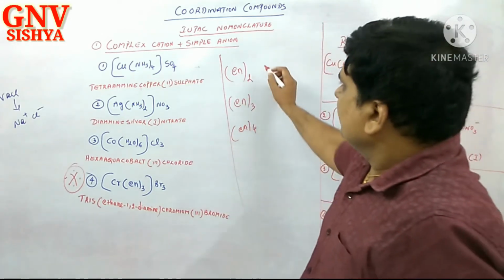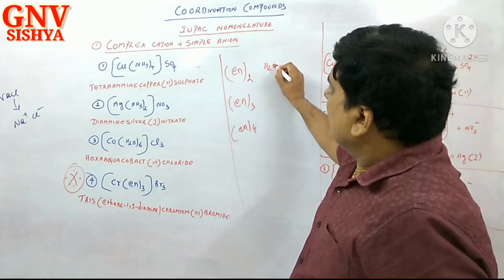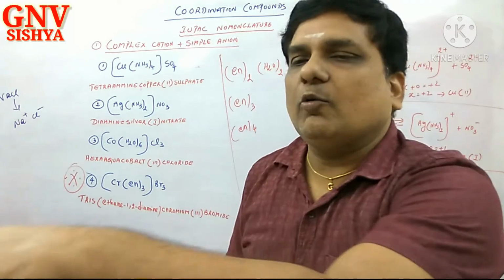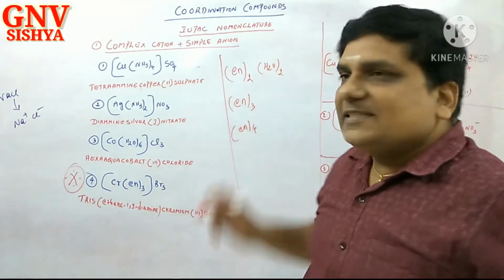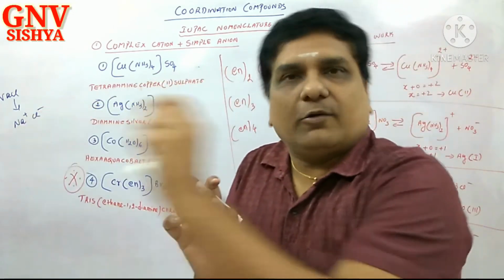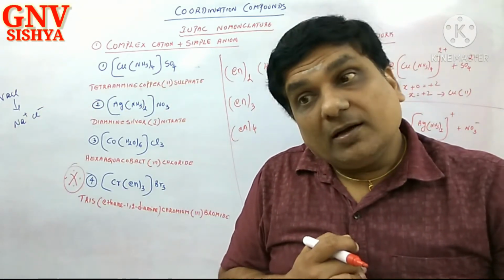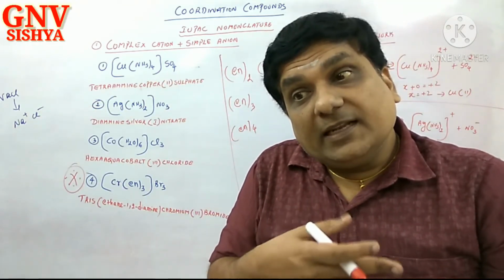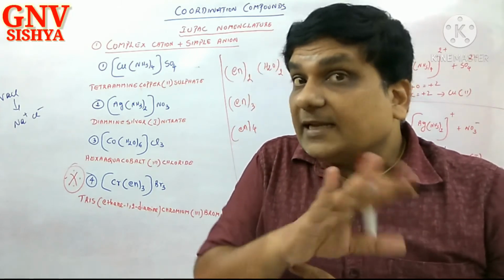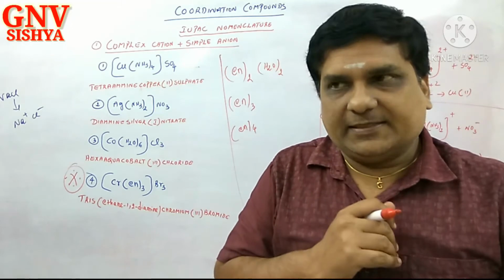One example, H2O, aqua. 2 times, now you call it diaqua. If it is 3, triaqua. 4, tetraaqua. Because in the name of the ligand you don't have a numerical suffix or prefix.